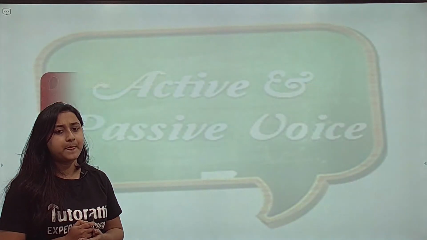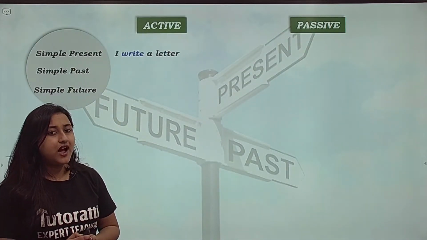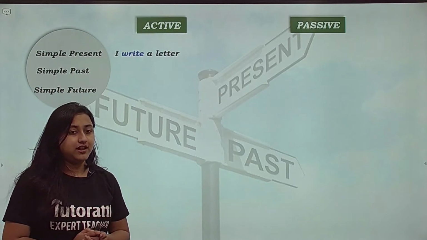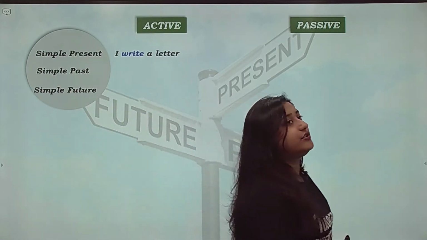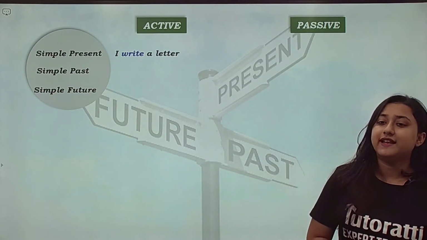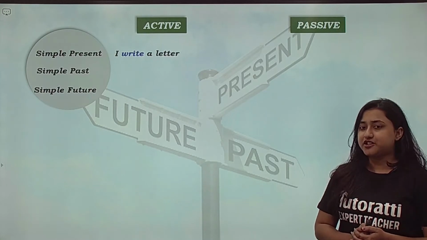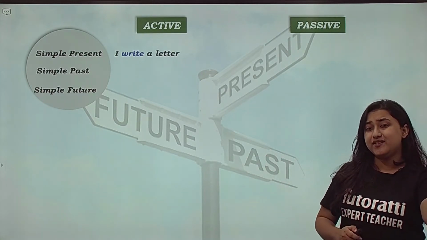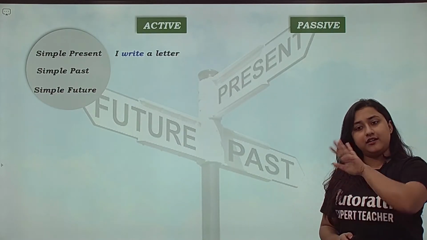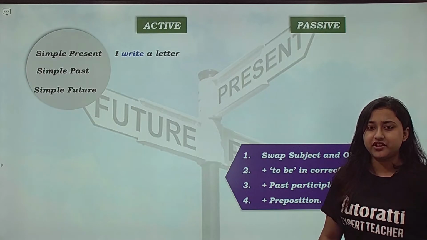Alright. Now let's see the changes. First one, I write a letter. This, as you can see, is in the simple present tense. I write a letter. In passive voice, what do we need to do? First, we'll swap the subject and the object. I and a letter ko swap kar denge. So, I will change to me and a letter will become the subject. Alright, swap the subject and the object.